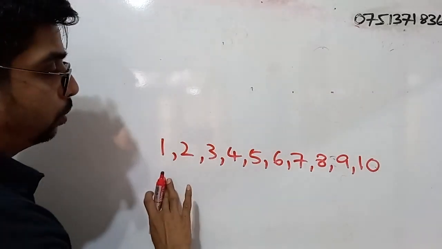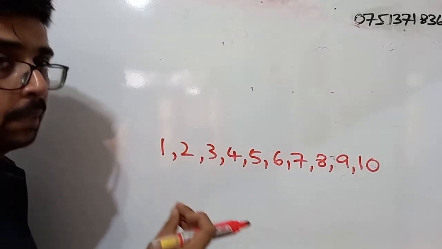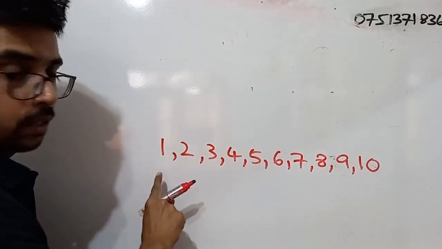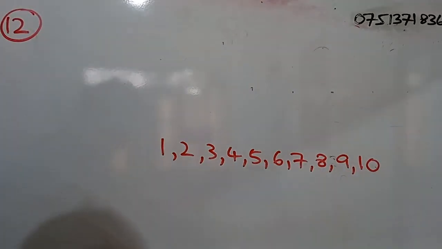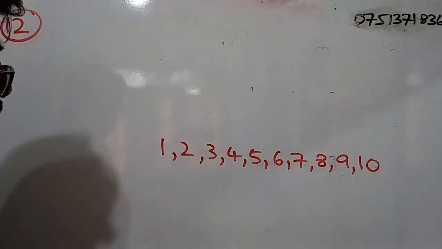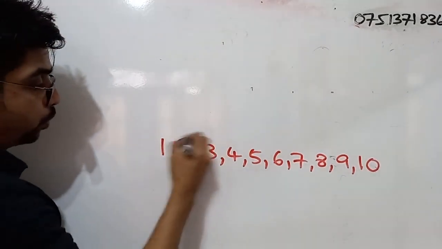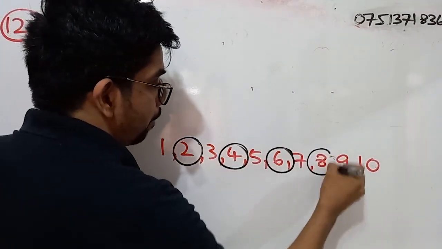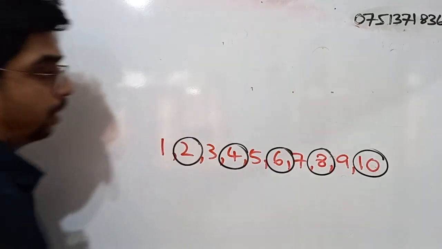We have to pick up multiples of 2. So this is the number range. So what are the multiples of 2? We have 2, 4, 6, 8, and 10.